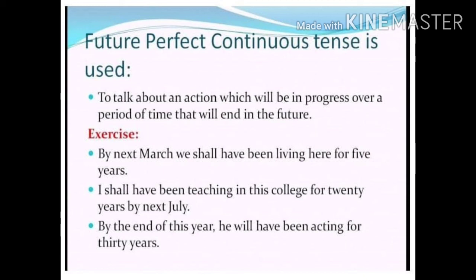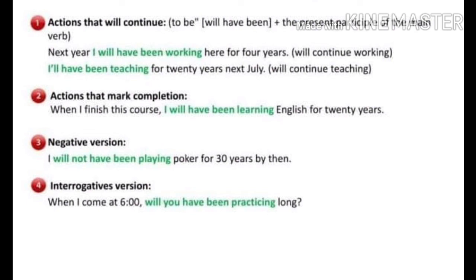But children, sometimes even if you don't know the end point, if you're going to speak about an action which is going to happen for a long duration in future, for that also you can use future perfect continuous tense. Let me explain that in the next slide, children. Children, you can use this tense to denote actions which will be continuing for a long duration.